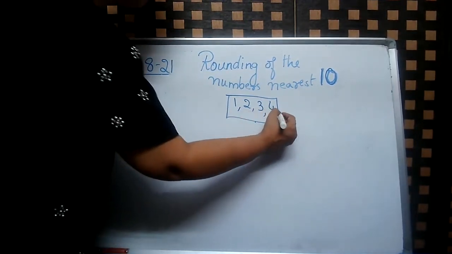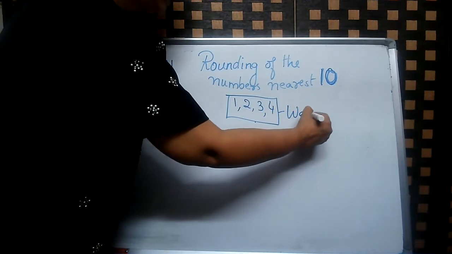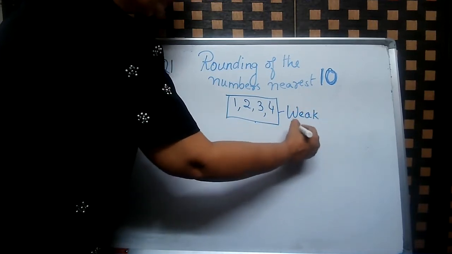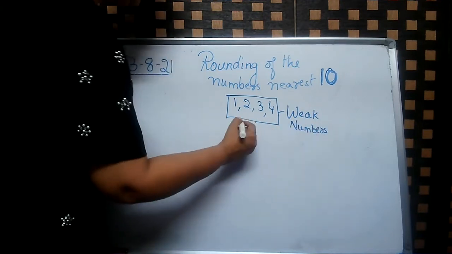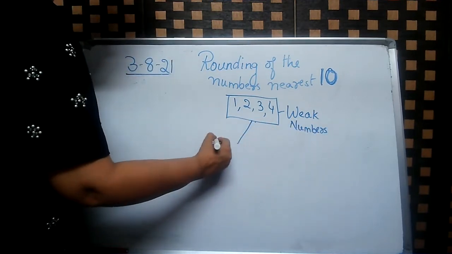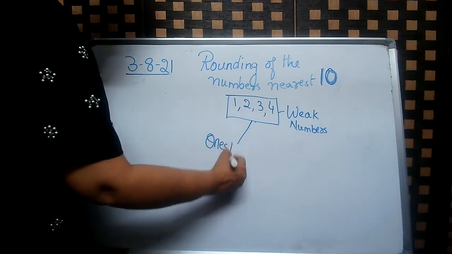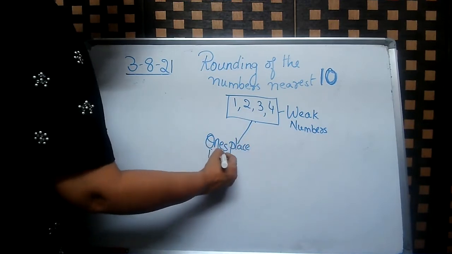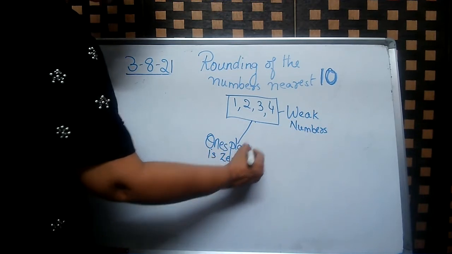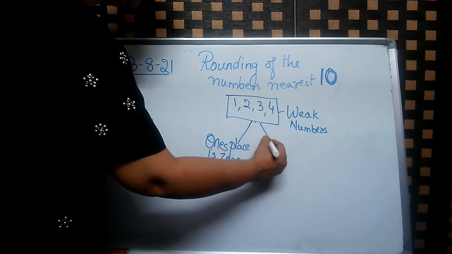They are the weak numbers. Okay. When we have these weak numbers, then ones place is 0, and tens place is same.